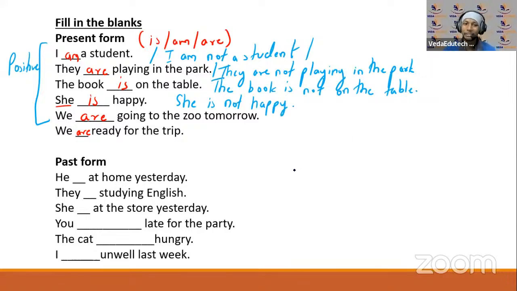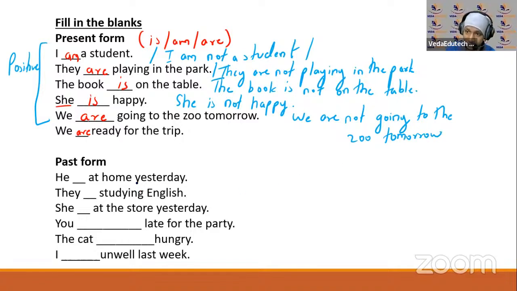Okay, we are going to the zoo tomorrow. Okay, we are not going to the zoo tomorrow. Okay, now we are ready for the trip. We are not ready for the trip.